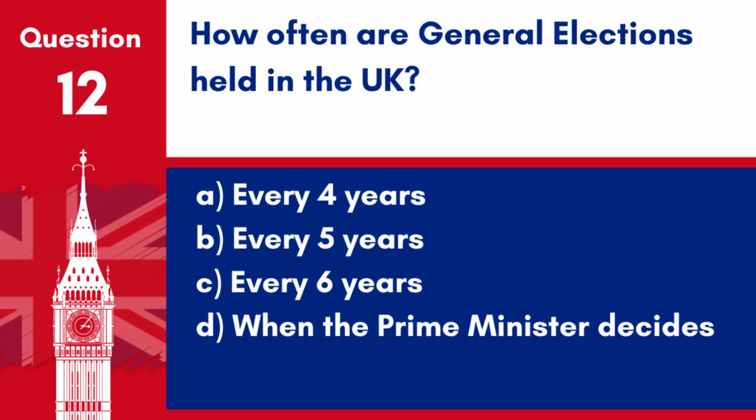Question 12. How often are general elections held in the UK? A. Every 4 years. B. Every 5 years. C. Every 6 years. D. When the Prime Minister decides. Answer B. Every 5 years. UK general elections are typically held every 5 years.